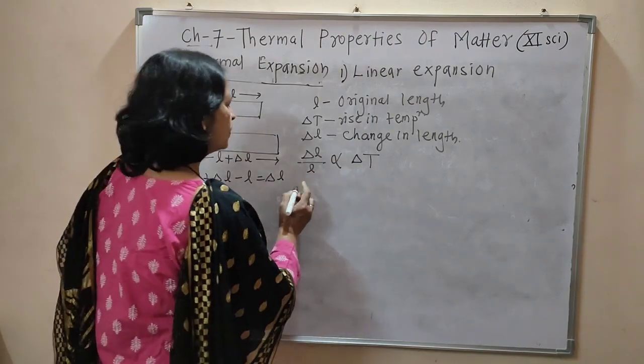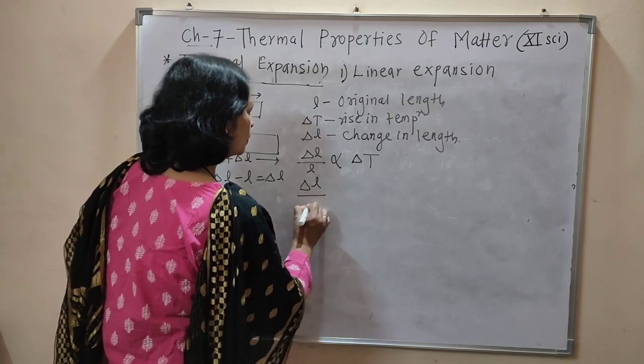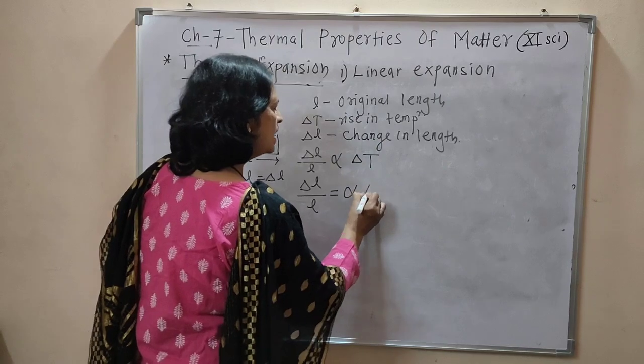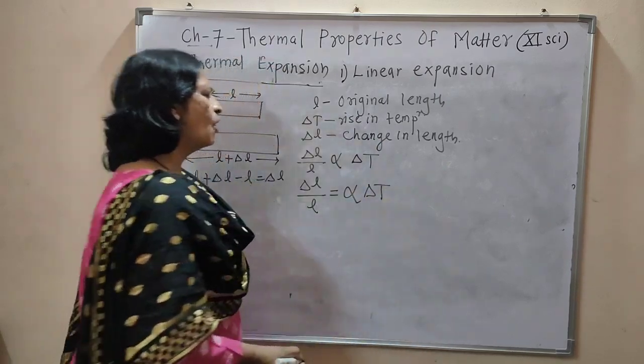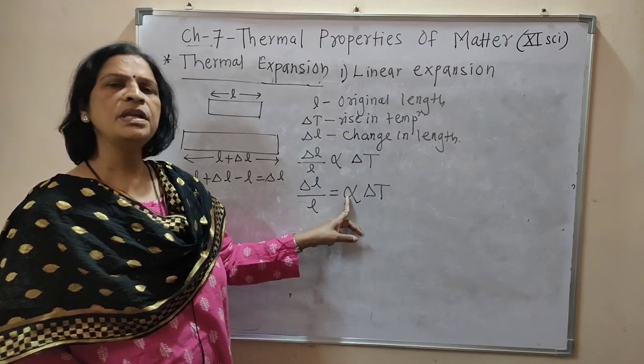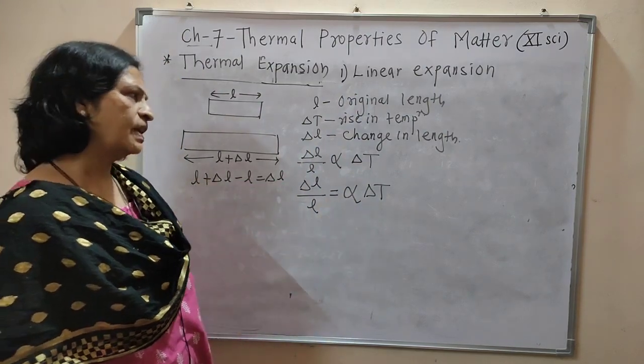To remove this proportionality sign, we put a constant, alpha, that is called the coefficient of linear expansion.